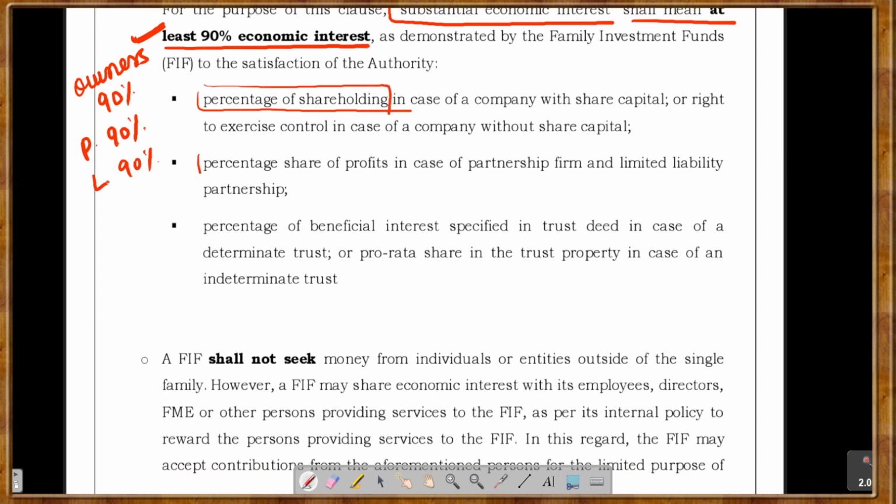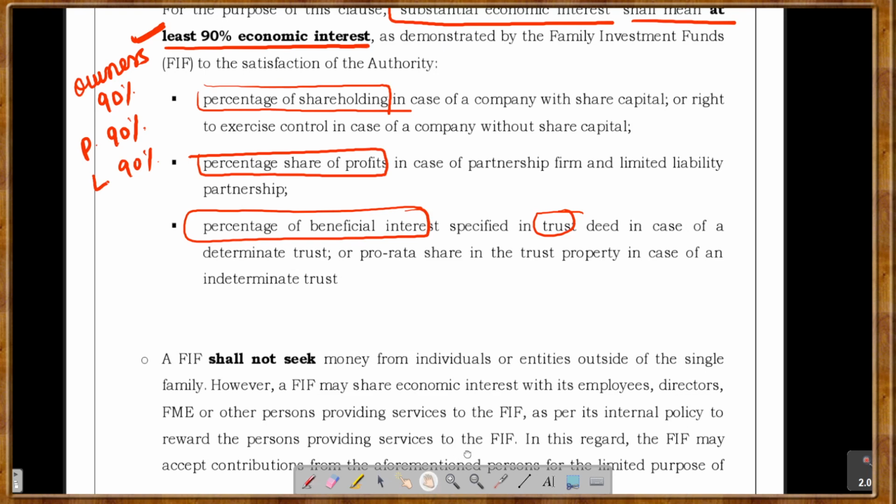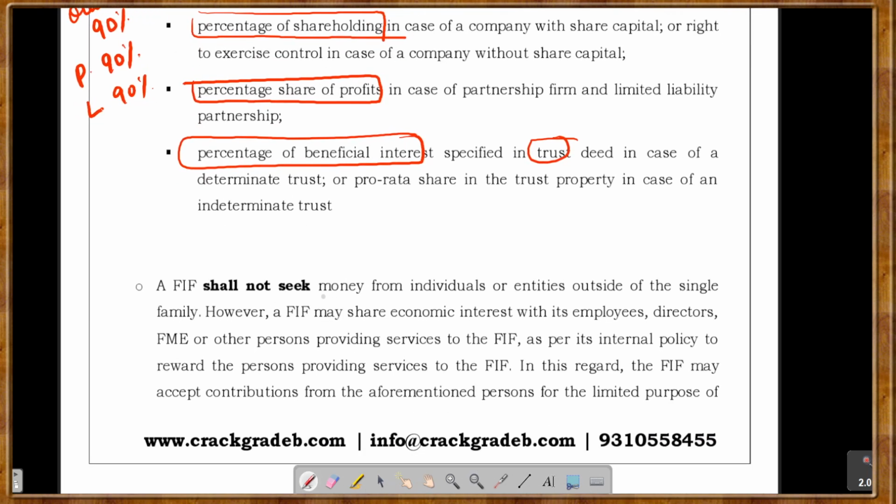If you are talking about a partnership firm, then 90% of the share of profit shall be with a single family. And if you are talking about a trust, then 90% of the beneficial interest shall be with the single family.